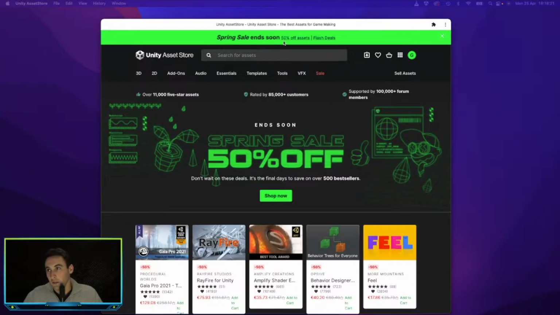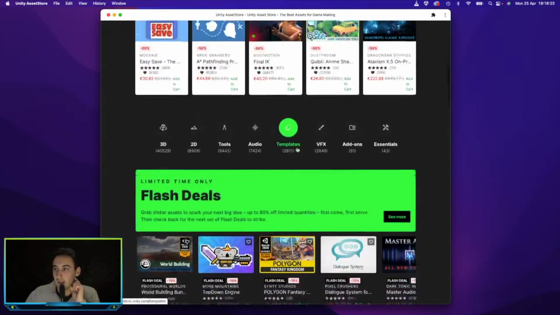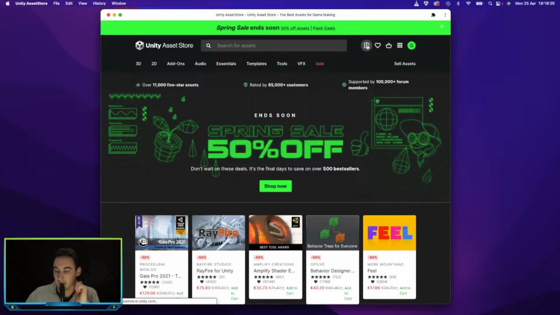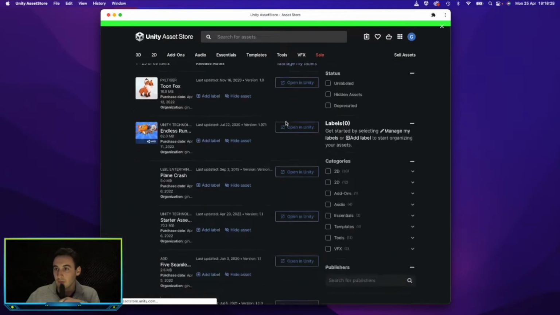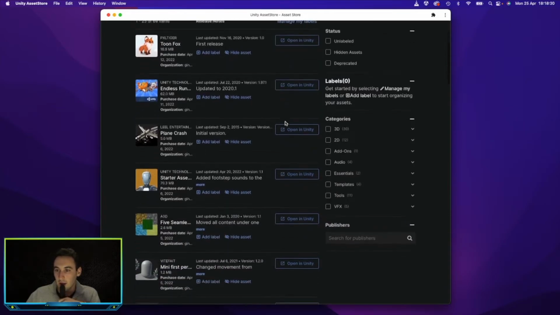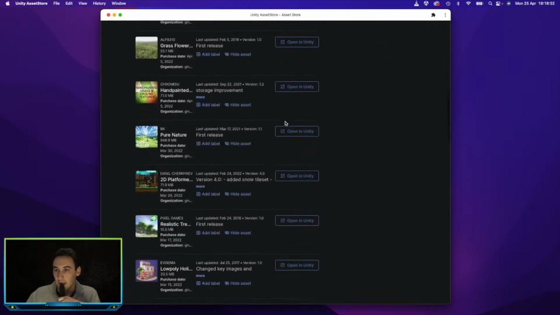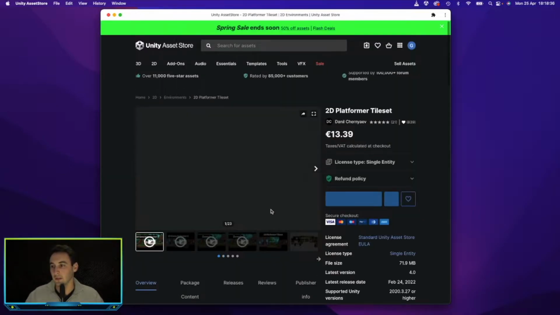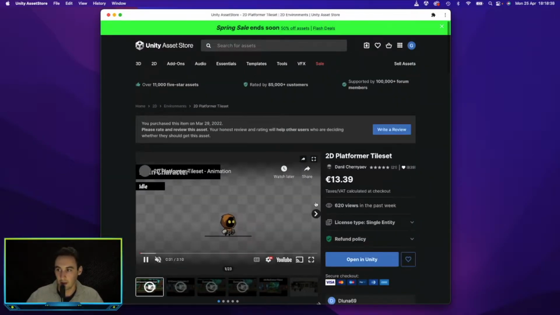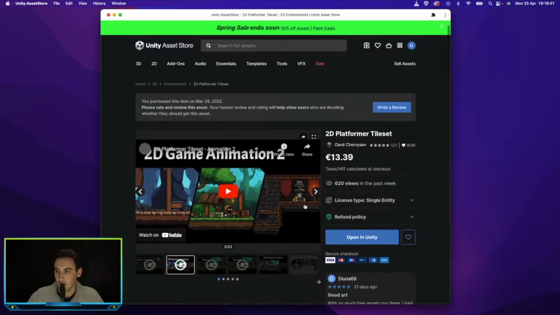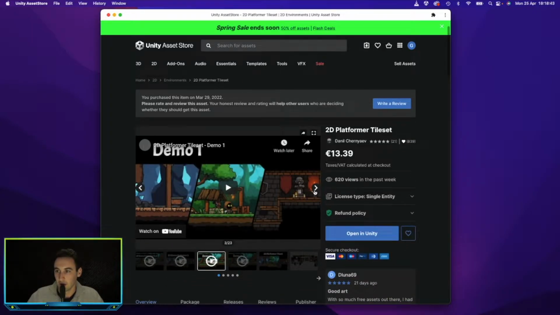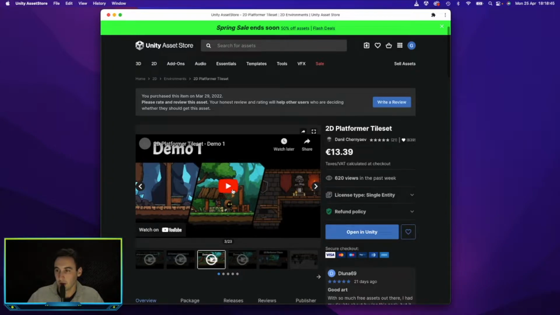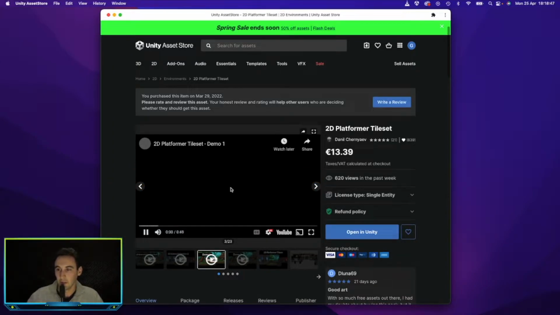Let's just switch this. We're going to be using an asset pack that comes from the Unity asset store. It is a paid asset pack. This is basically it. If we switch to the demo video, I think it is demo 1. Yeah, so this is basically what we're going to be making.